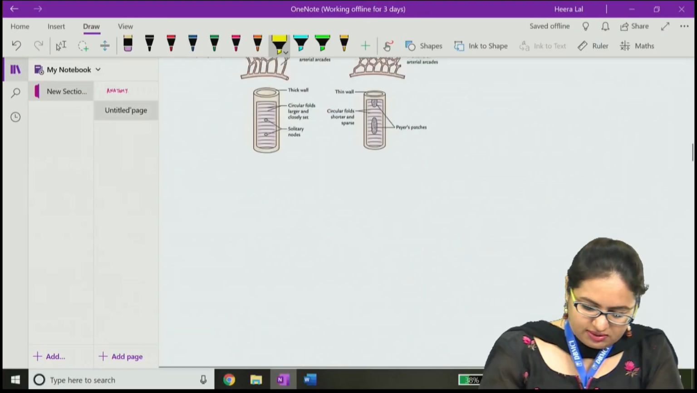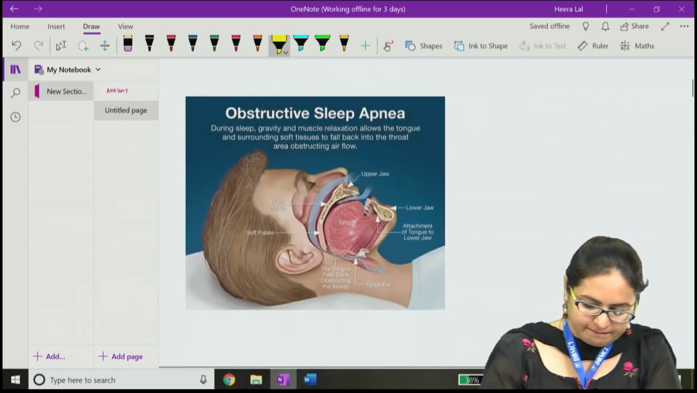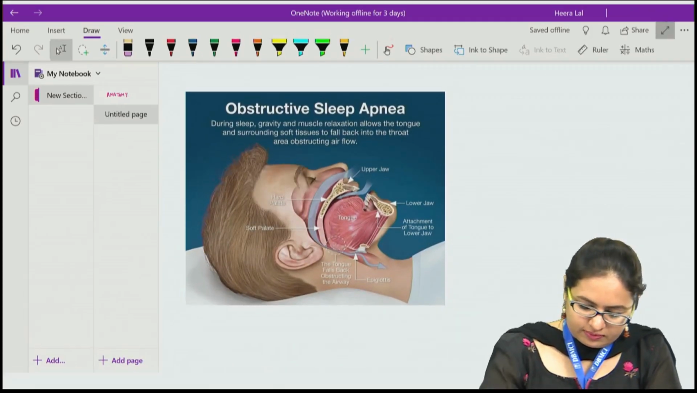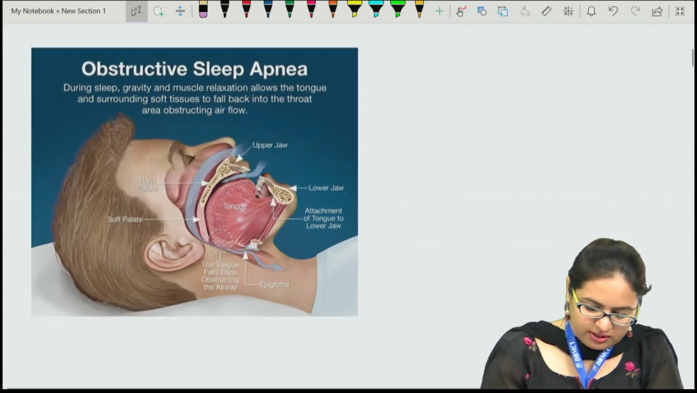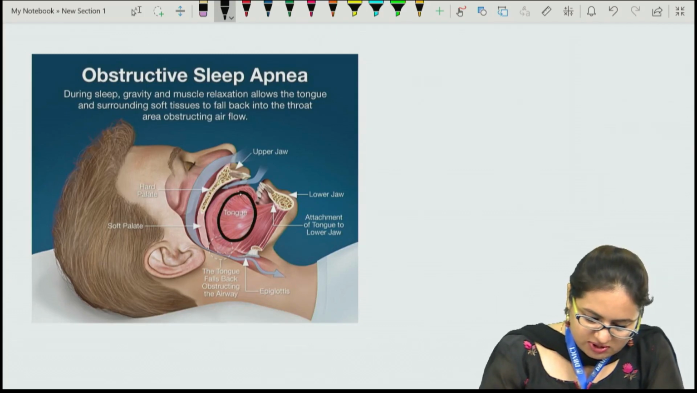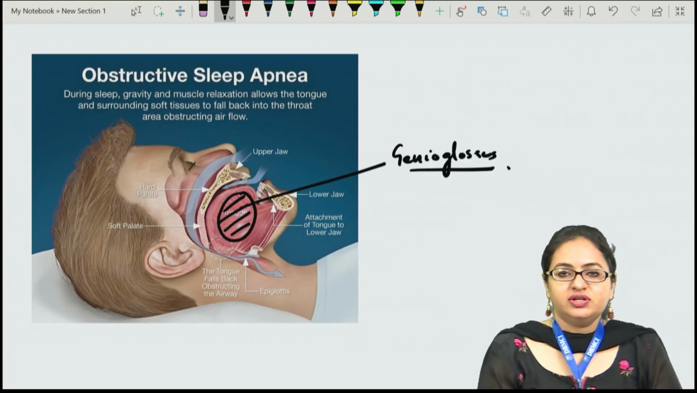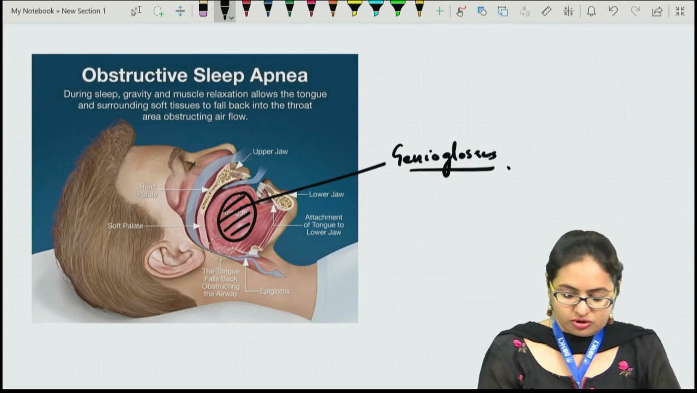Over here we can see in this picture. This picture is showing obstructive sleep apnea syndrome. The muscle which forms the major component over here is the genioglossus, and it prevents the falling back of the tongue. So therefore we say it helps in the protrusion of the tongue.